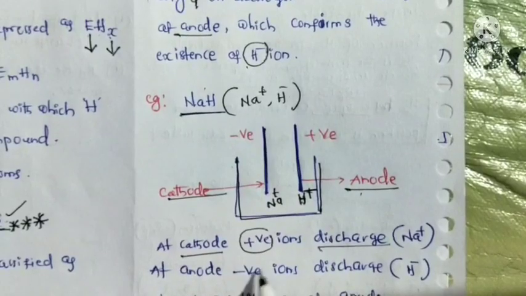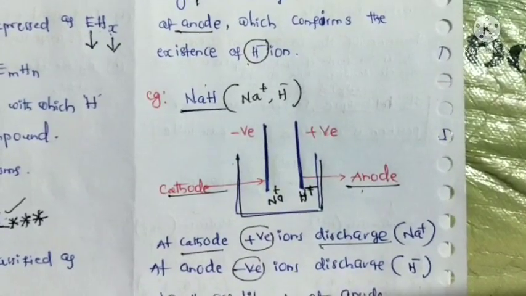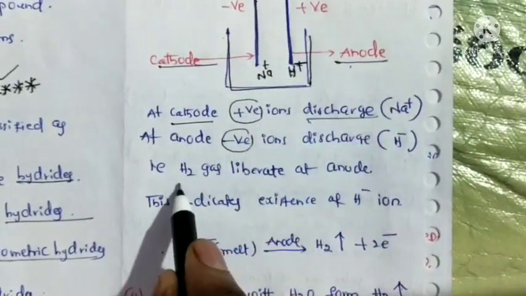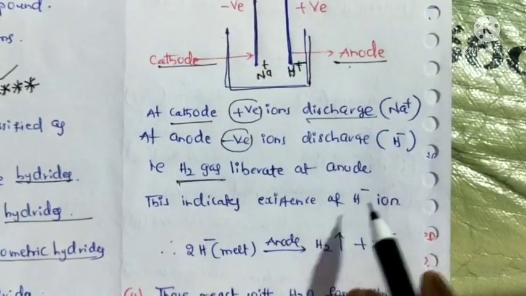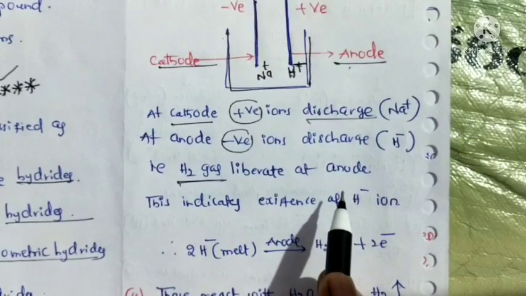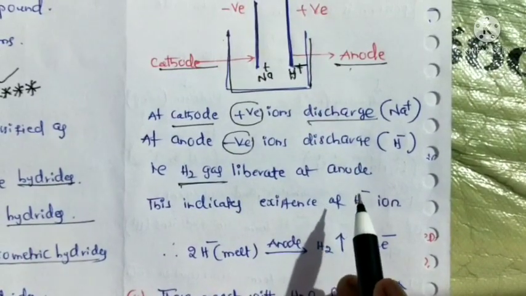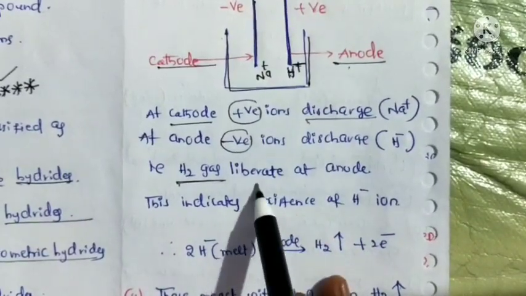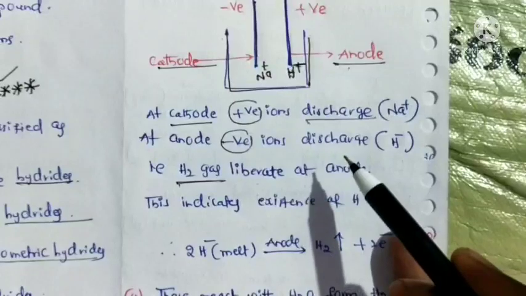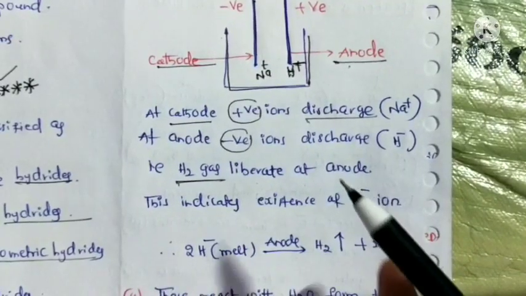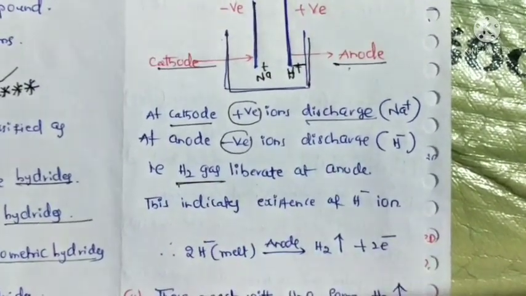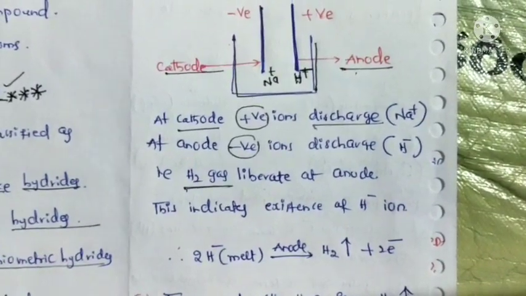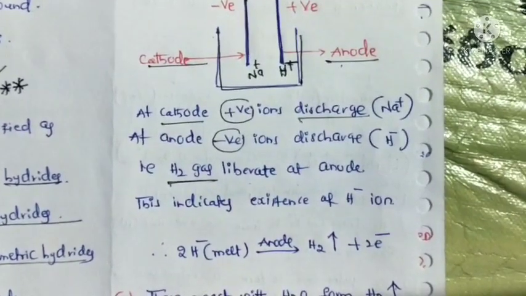At the anode, negative ions are discharged, so hydrogen gas is liberated at the anode. This indicates that the compound conducts H- ions.